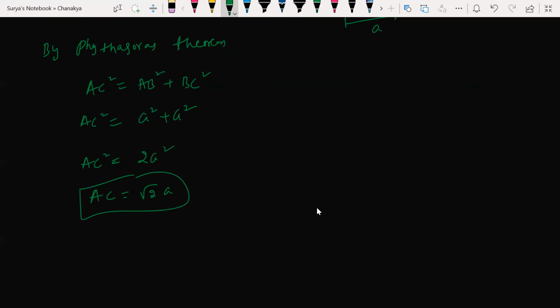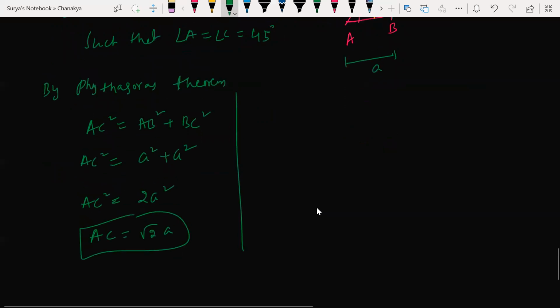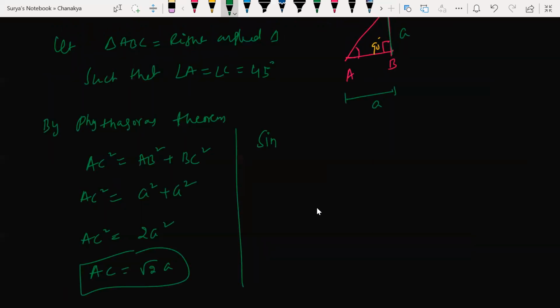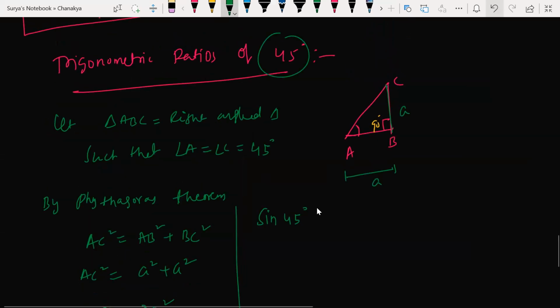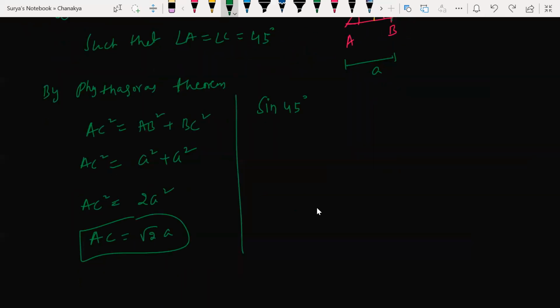Now look at this. What we are finding is sin 45 degrees. Let us talk about sin 45 first. In place of theta, what do I have, beta? 45. So can I write this as opposite by hypotenuse?